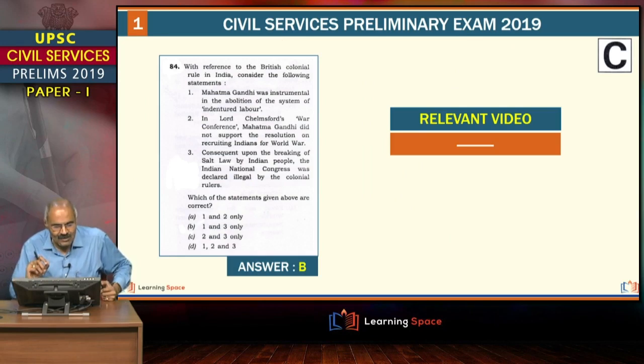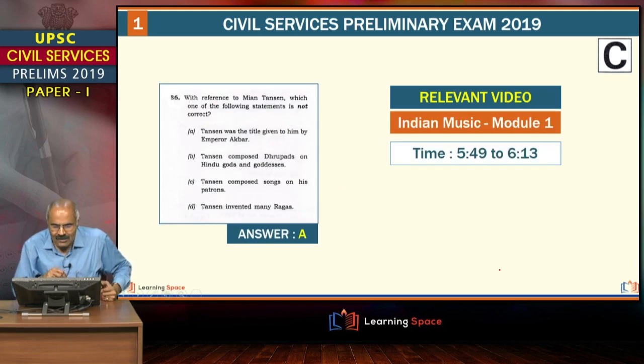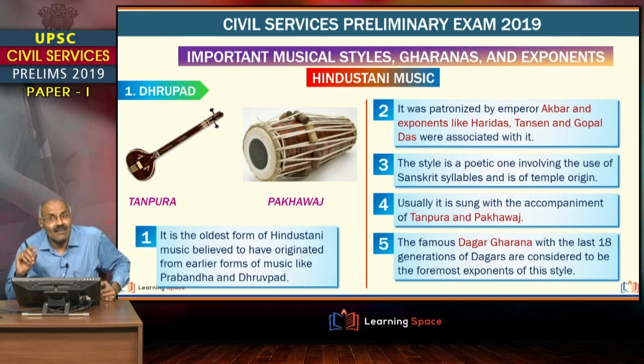And the next question, this we have not taught, and here this we have not taught. Here this was taught in art and culture, that is Indian music module 1. Just have a glance at it. By reading this slide, you will come to the conclusion that Binu Krishna madam taught this clearly.